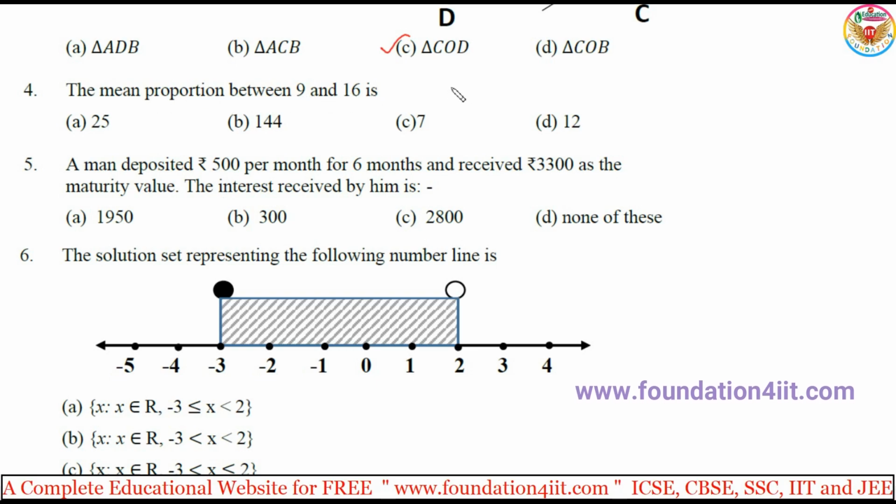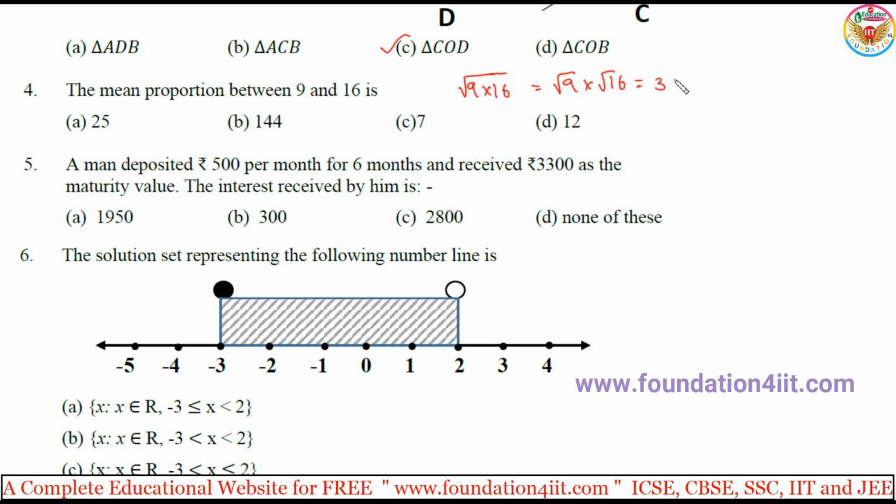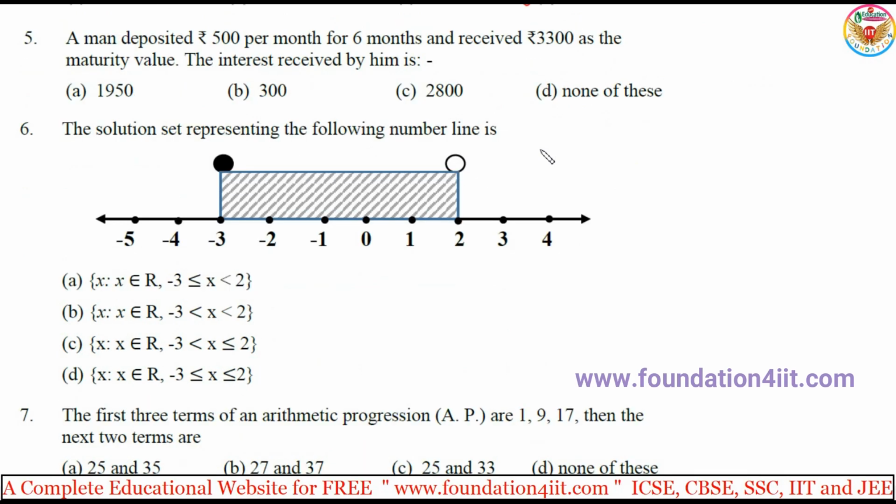The fourth one is the mean proportion between 9 and 16. Mean proportion is the square root of 9 into 16, that is, the square root of A into B, for the given numbers. Square root of 9 into square root of 16. Square root of 9 is 3, square root of 16 is 4, and 3 into 4 is 12. So option D.